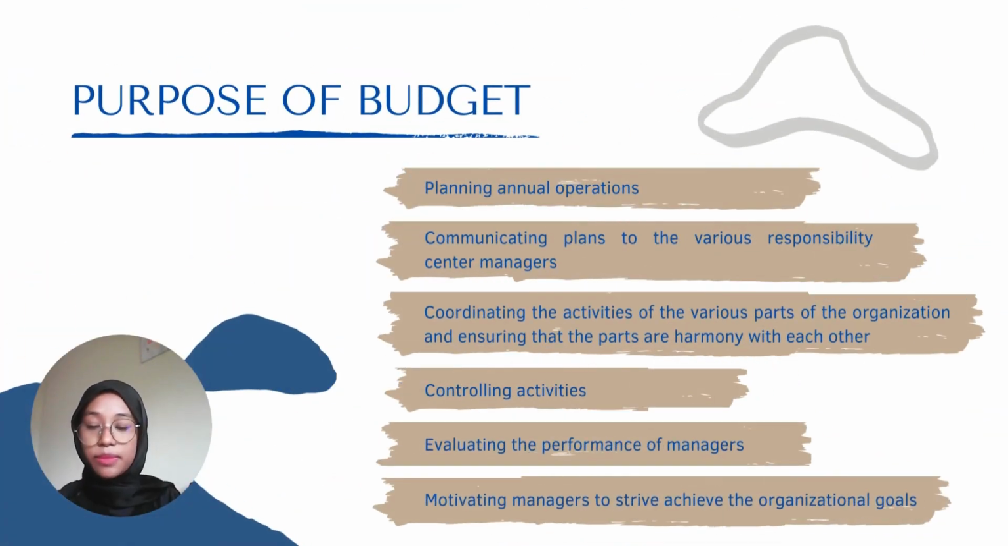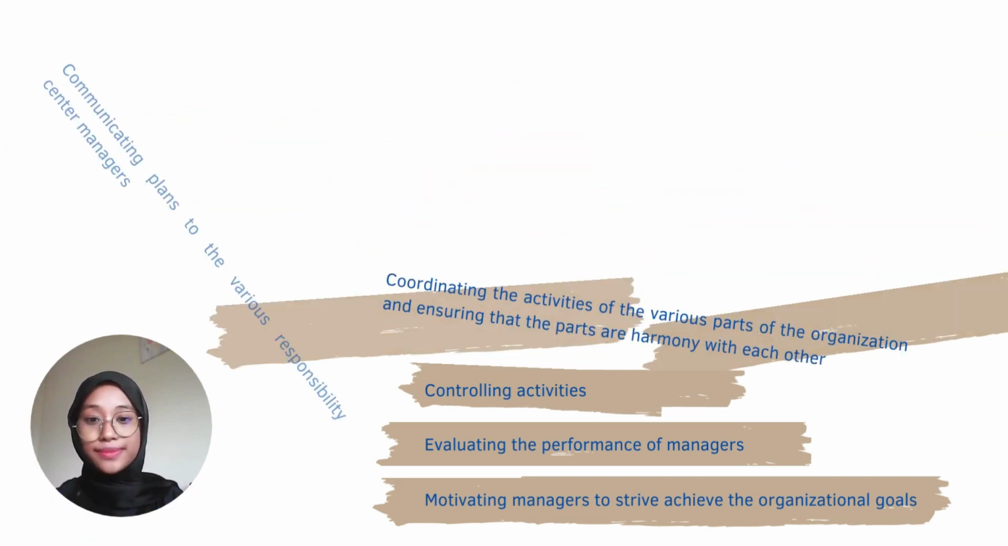There are 6 purposes of budget. The first one is planning annual operation. The second one is communicating plans to the various responsibility center managers. The third one is coordinating the activities of the various parts of the organization and ensuring that the parts are in harmony with each other. Next is controlling activities. The fifth one is evaluating the performance of managers. And the last one is to motivate the managers to strive and achieve the organizational goals.